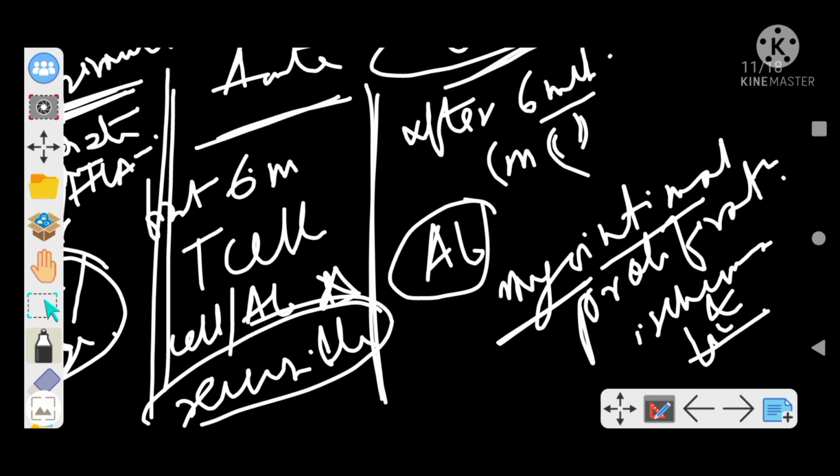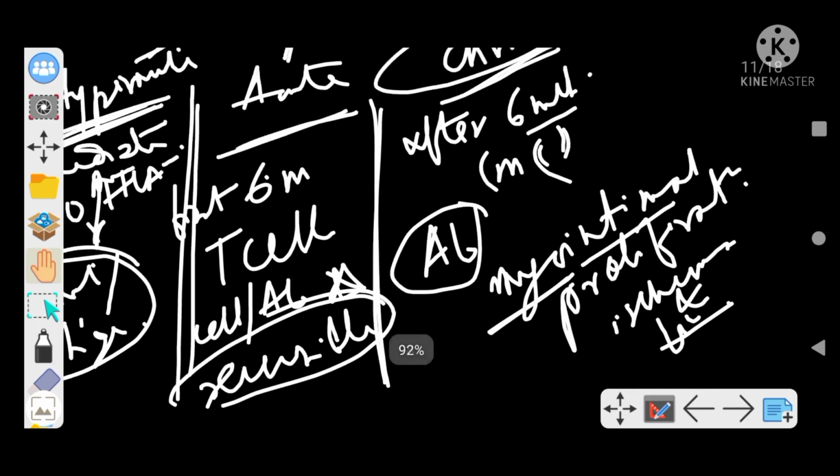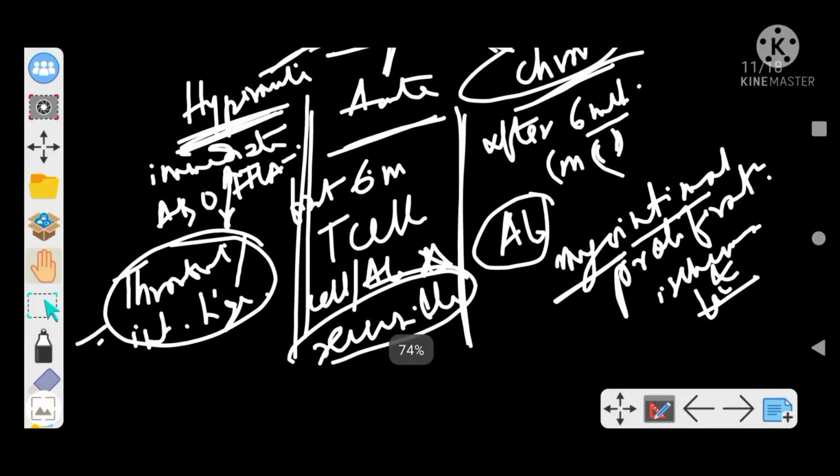So it is the most common type. So let us revise once. Hyperacute graft rejection is the immediate graft destruction due to ABO or preformed anti-HLA antibodies, right? This is characterized by intravascular thrombosis and interstitial hemorrhage. Talking about acute rejection, this occurs in the first 6 months, as I mentioned, T cell dependent, a reversible condition, cell mediated, antibody mediated, or both. And the chronic one, after 6 months, is the most common cause of graft failure, antibodies play the role, and there is myointimal proliferation linked to ischemia and fibrosis, right?